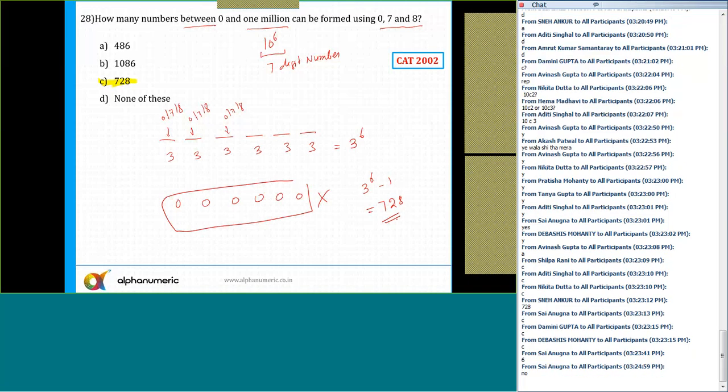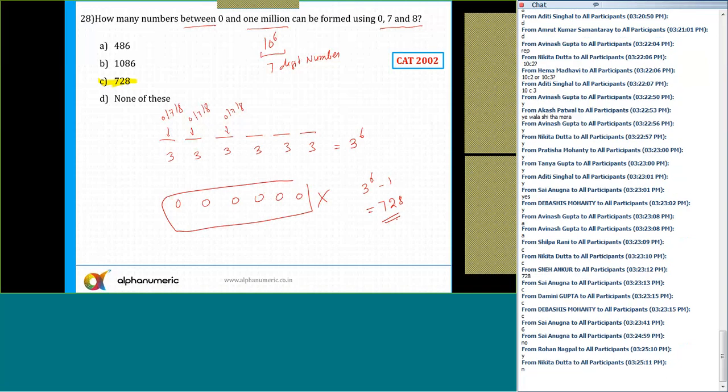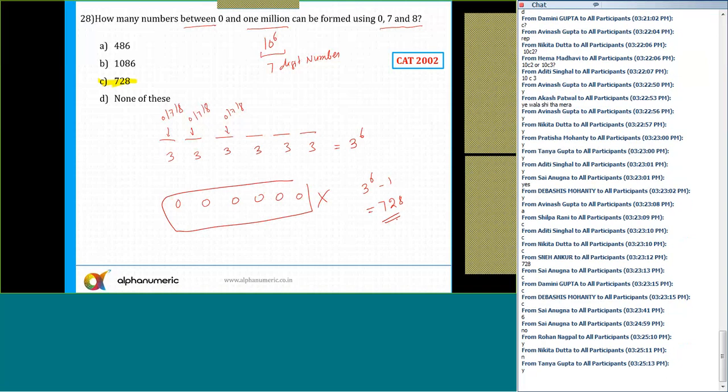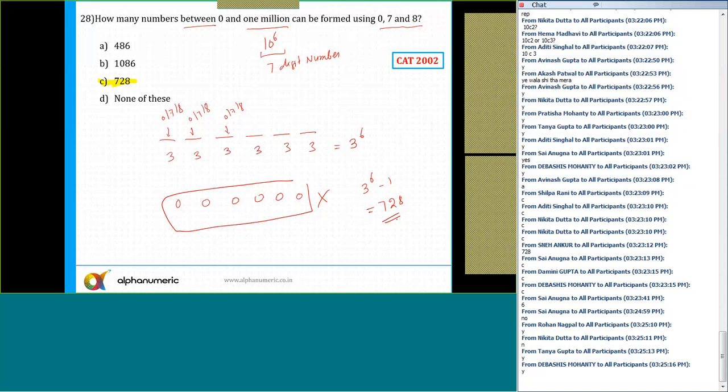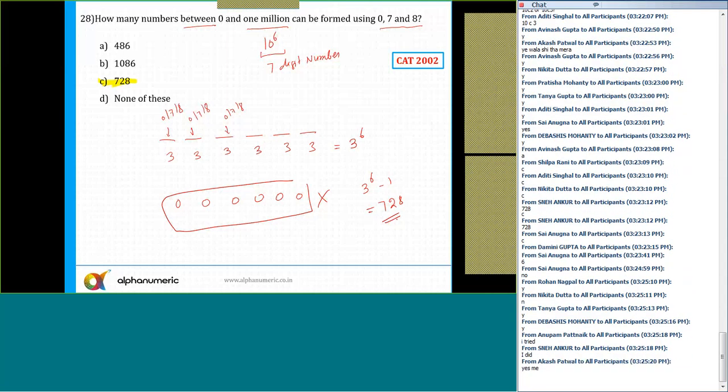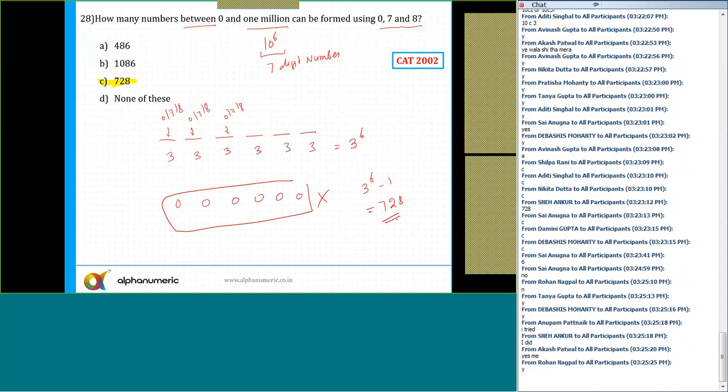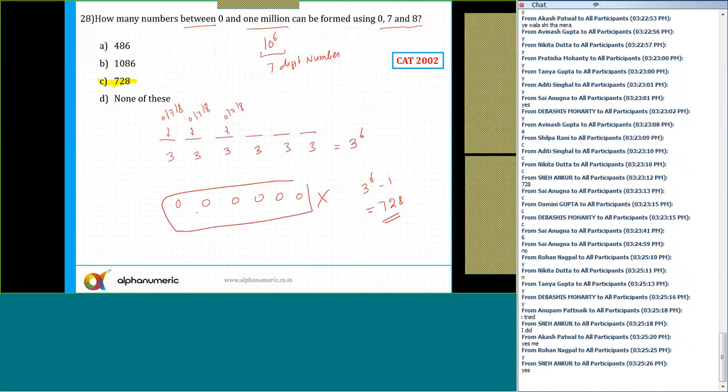Okay, please respond. Now, some of you might have done it in this way, counting how many single digit numbers, 2 digit, 3 digit, 4 digit. How many of you have done it in that way? Counting first single digit, then 2 digit, then 3 digit, then 4 digit. Anyone? Yes. I told you in the class also that we can do it directly. You have got the same answer, 728.